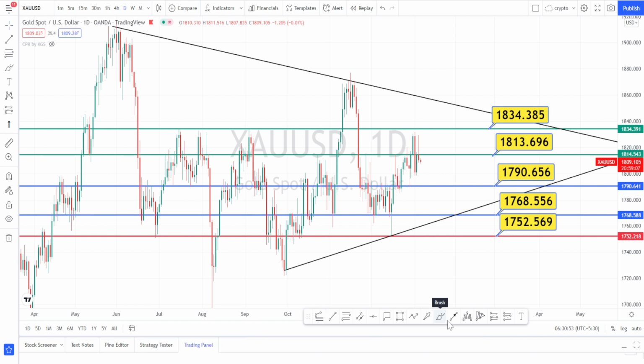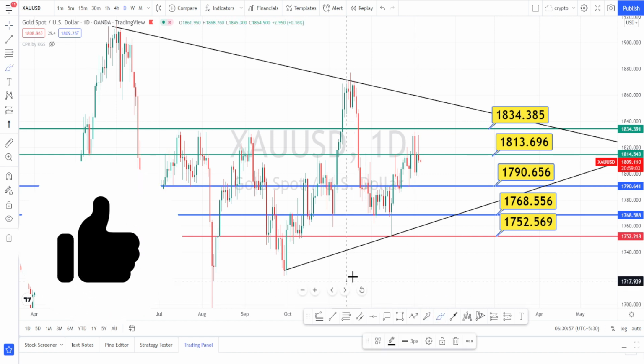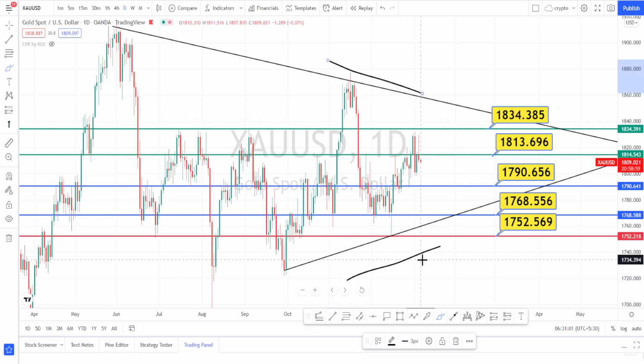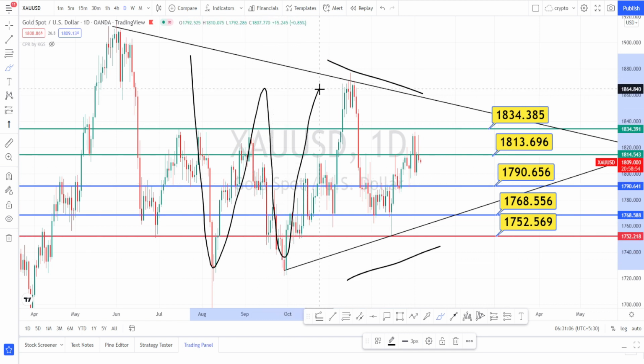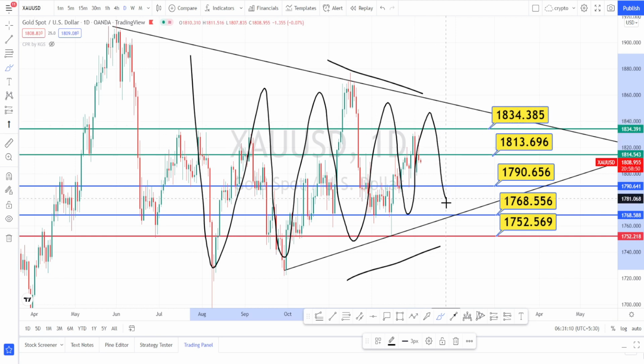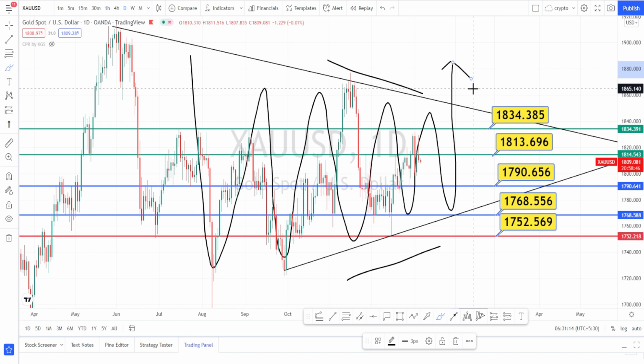Let us start with the analysis. I am in daily time frame now. As we already know, the current price action is narrowing down from the top and also from the bottom, and it is trading between a symmetric triangle, which means that there is no direction in the market and it is consolidating. Soon we can expect a directional breakout. As I told in yesterday's video, I am expecting a bullish directional breakout.